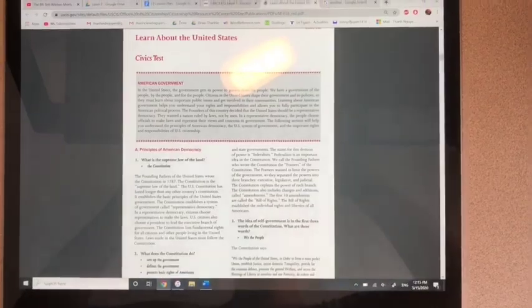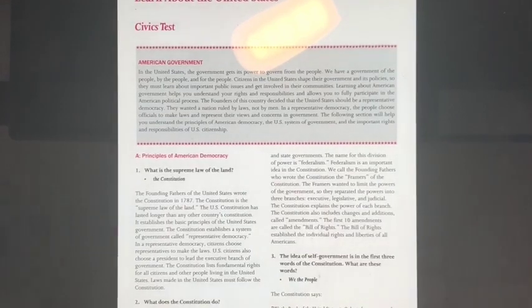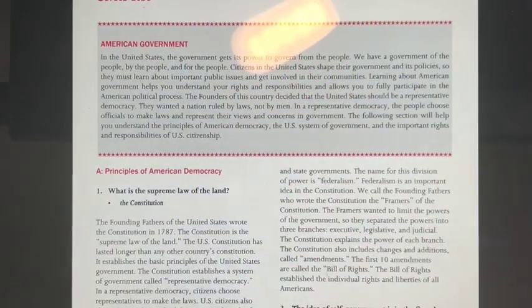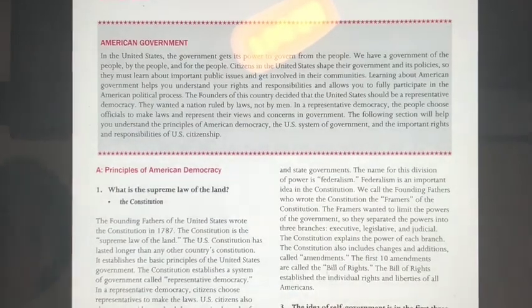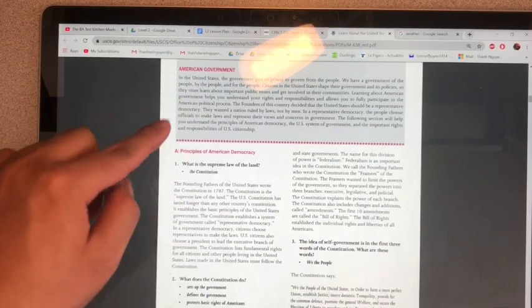We're going to start by learning... Oops, let me get ready. We're going to start off by learning about the American government. So these are the questions about the American government.